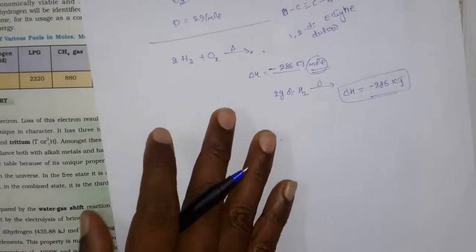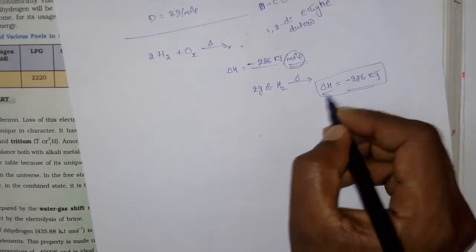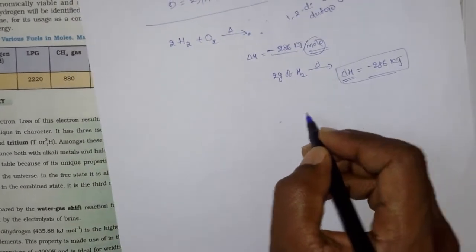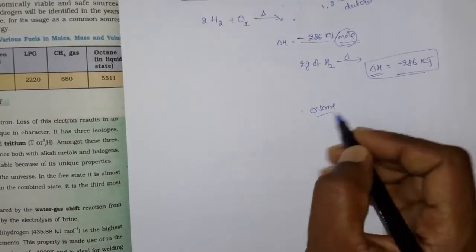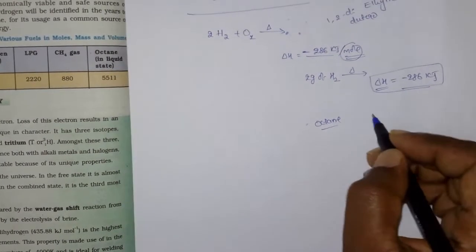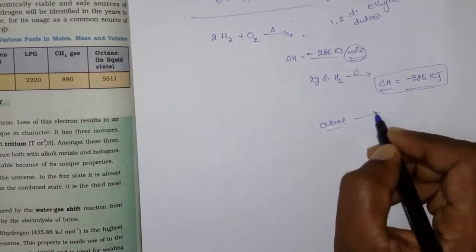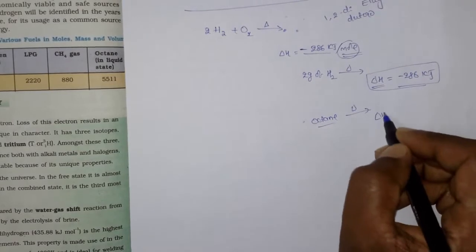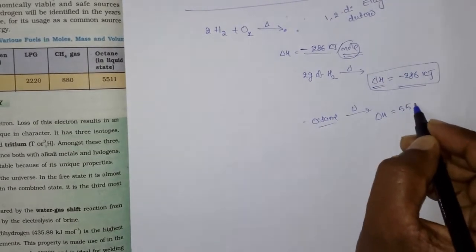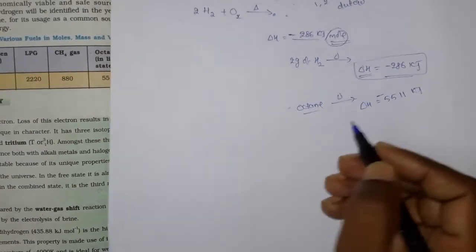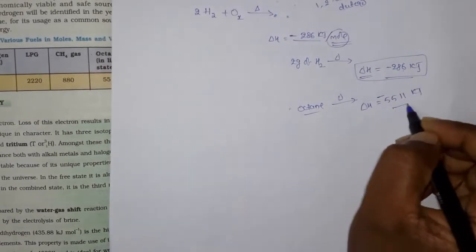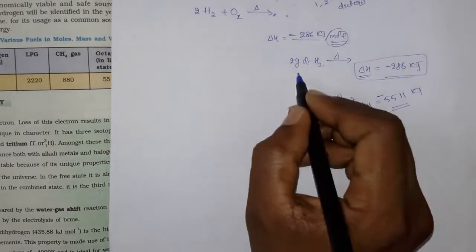And when you compare with petrol, that is octane, which is nothing but petrol, when you burn this you get a delta H of minus 5511 kilojoules. It looks like this value is bigger, but what is the amount?